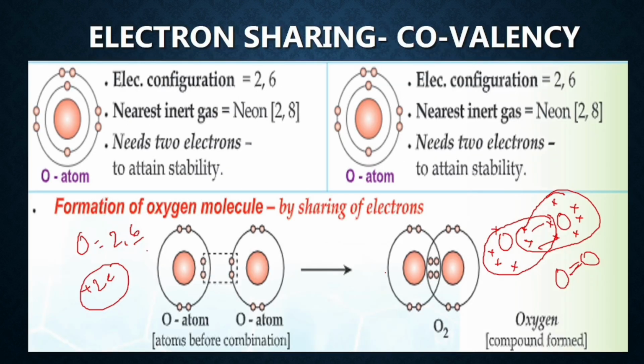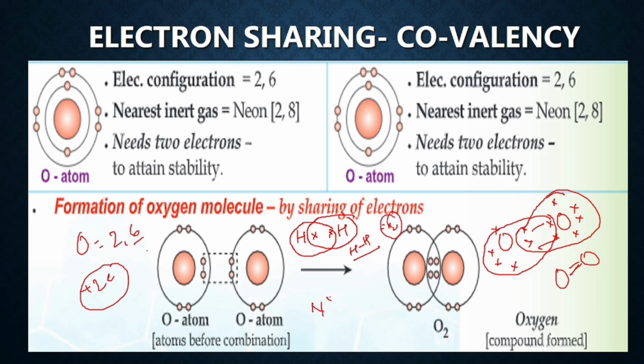Now some other examples, as for example hydrogen. Hydrogen has 1 electron, and another hydrogen also has 1 electron. So hydrogen can become stable by having 2 electrons in the outermost orbit, that is the nearest noble gas configuration, helium. So they share 1 pair. So hydrogen forms the H2 molecule, that is a single bond.